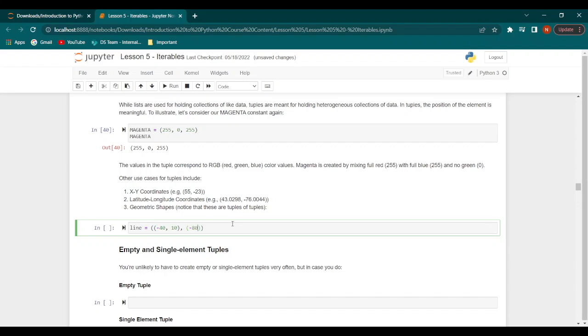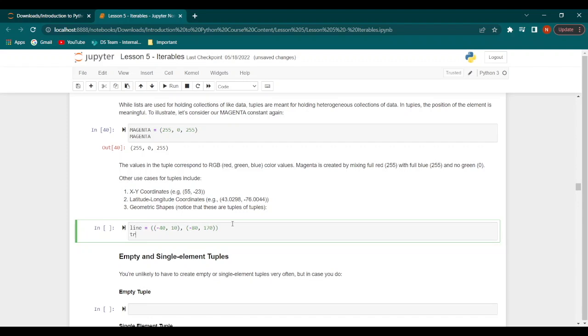Minus 80 and 170. Now let's say we have a triangle and we pass 140 and 200, 180 and 270, and 335 and 180.